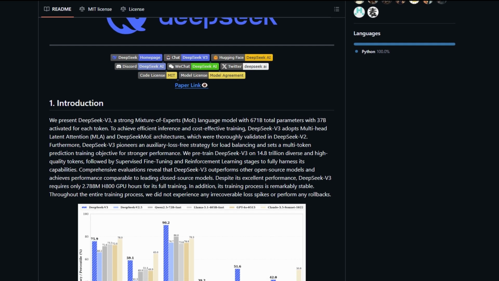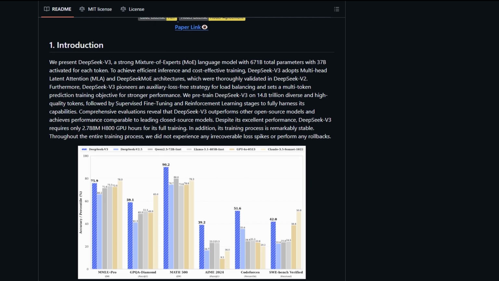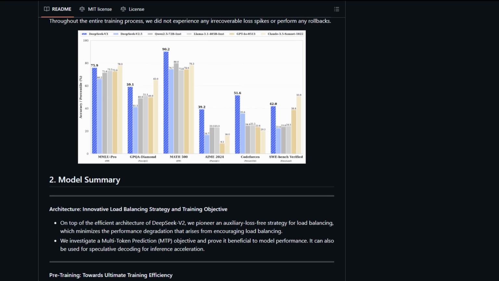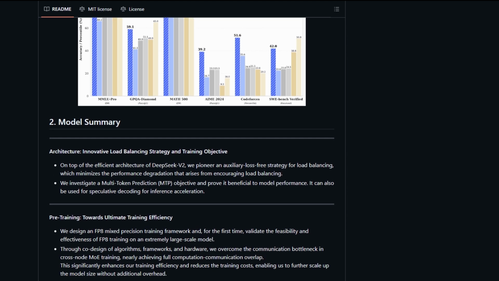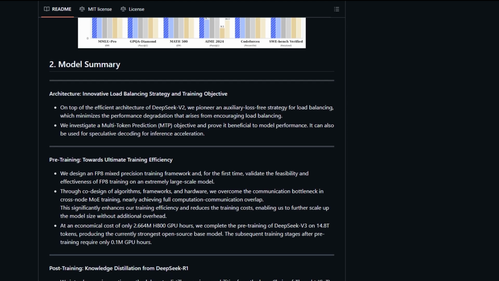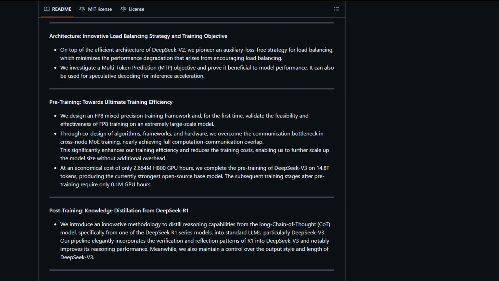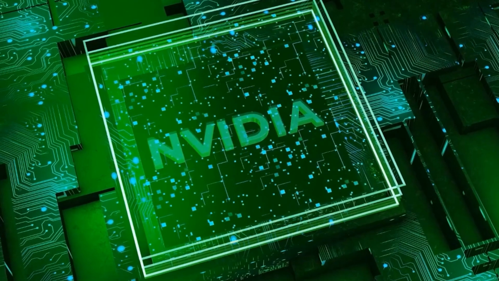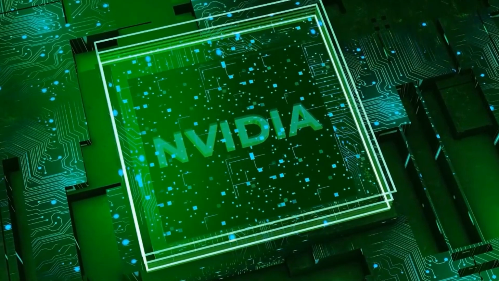And here's the best part. You can actually download and use DeepSeek V3 right now on your computer. All the model files are available on Hugging Face, and there's a detailed guide on GitHub showing you exactly how to set it up. I'll put all the important links in the description below so you can check them out. All you need is a decent computer setup to get started.